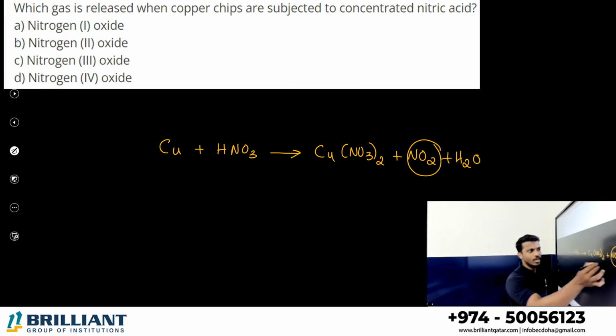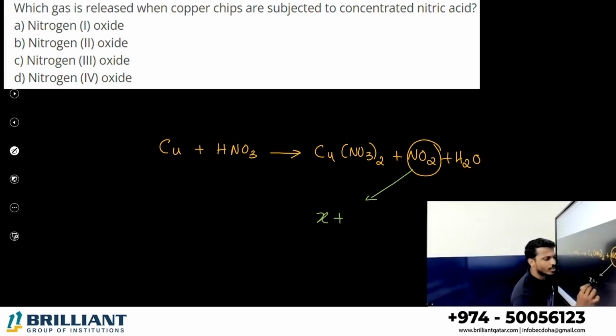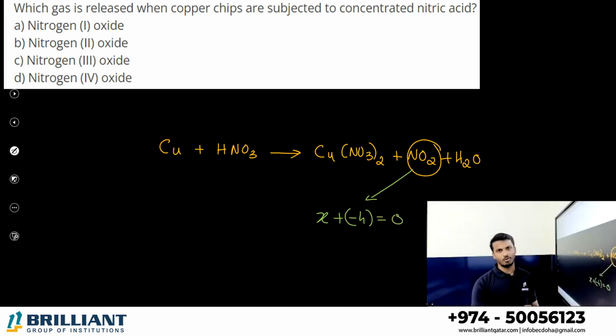4, right? Because if you don't know nitrogen's state, take it as X. 1 oxygen charge is -2, 2 oxygens charge is -4. Overall it is a neutral compound, so the sum is equal to 0. So X equals +4. Alright, so nitrogen is in the 4th oxidation state. So what can we say? Nitrogen 4 oxide. Option D is the correct answer. Let's go to the next question.